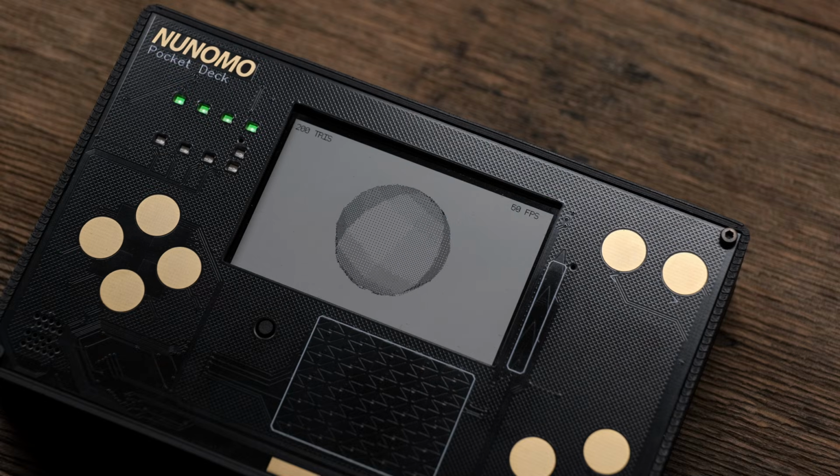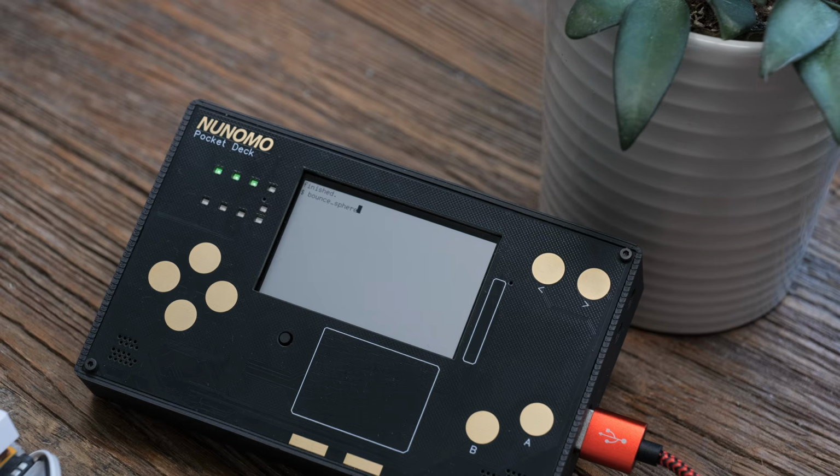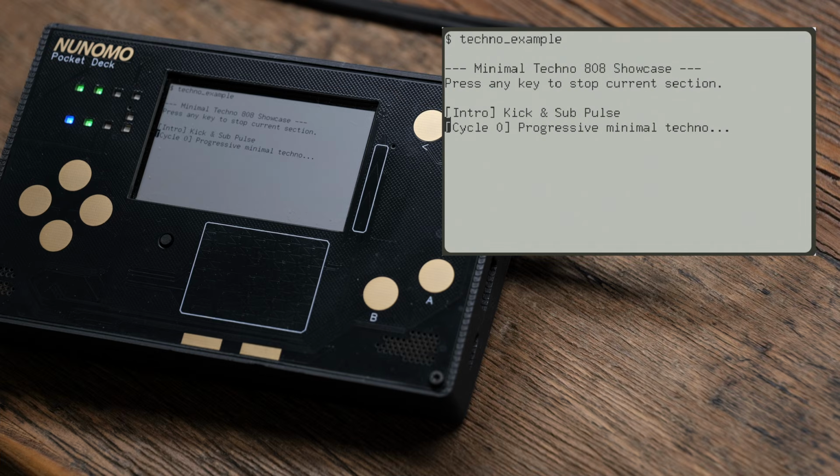Pocket Deck is not just a writing device. It also gives you a surprisingly capable creative playground for visuals and sound. It includes highly optimized 2D and 3D graphics libraries, along with a powerful audio engine designed for MicroPython. So you can build interactive interfaces, generative visuals, games, and music tools directly on the device.